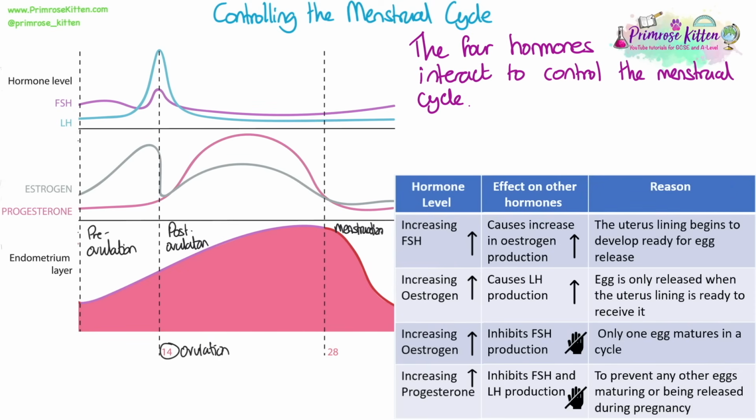The four hormones that we've mentioned, FSH, LH, estrogen and progesterone, interact with each other to help control the menstrual cycle. For example, increasing estrogen concentration increases LH production. So this is to make sure that an egg is only released when the uterus lining is ready to receive it. Increasing progesterone from the ovaries inhibits FSH and LH production. This makes sense because it prevents any other eggs maturing or being released during a pregnancy or a potential pregnancy.